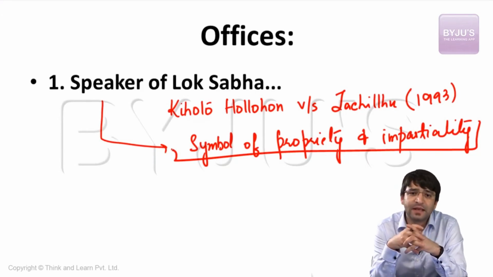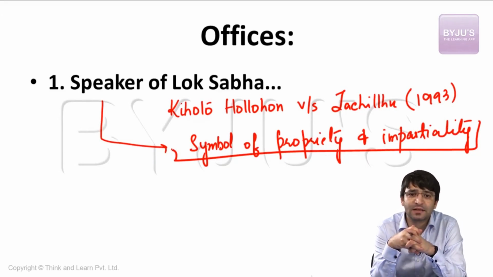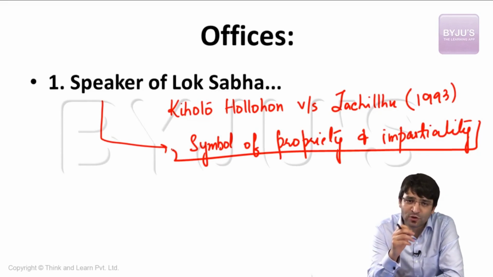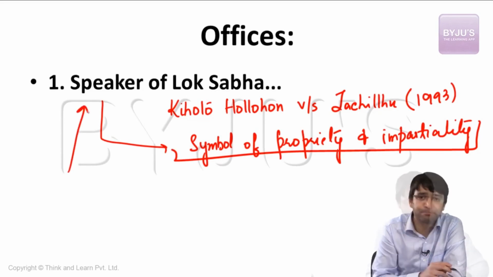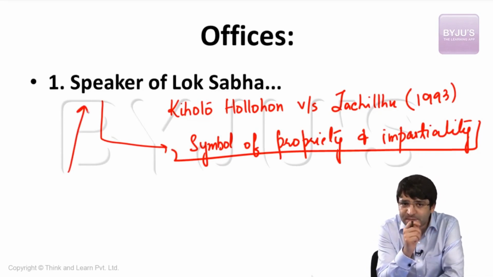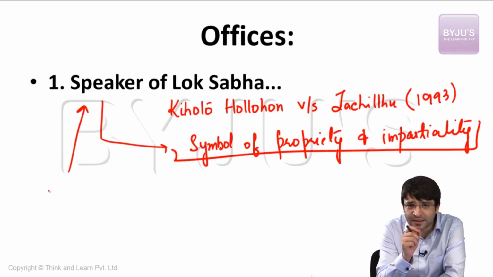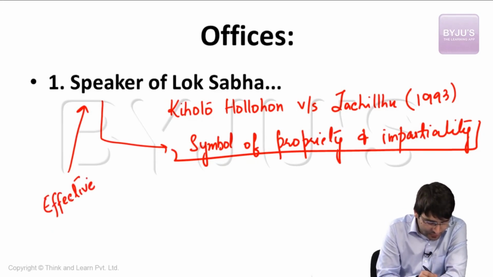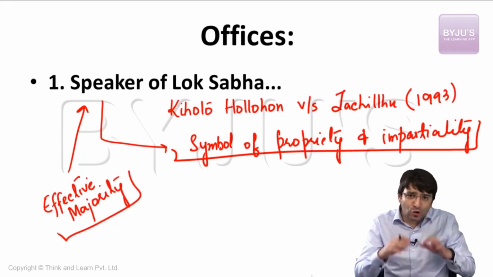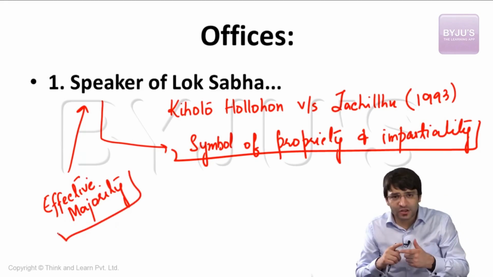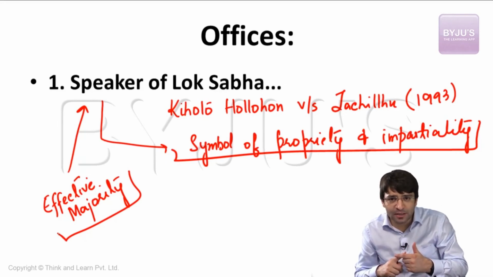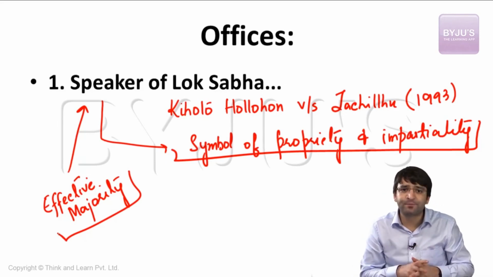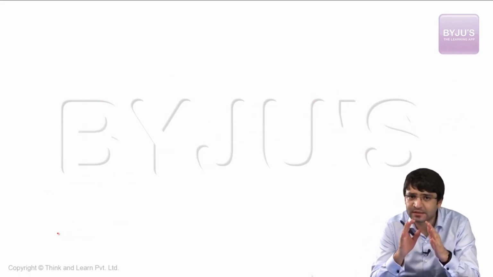Now how is the Speaker elected? Speaker is elected by the members of the Lok Sabha by means of simple majority. That means the members of the parliament vote, and any candidate who gets a simple majority of votes is ultimately chosen as the Speaker of the Lok Sabha. That is how the Speaker is elected. How is the Speaker removed? If Speaker is elected by simple majority, the Speaker is removed by effective majority. Right? So Speaker is the symbol of propriety and impartiality. She is elected by the members of the Lok Sabha by a simple majority, but she can be removed only by effective majority. Now let's talk about some of the important details regarding the Speaker.